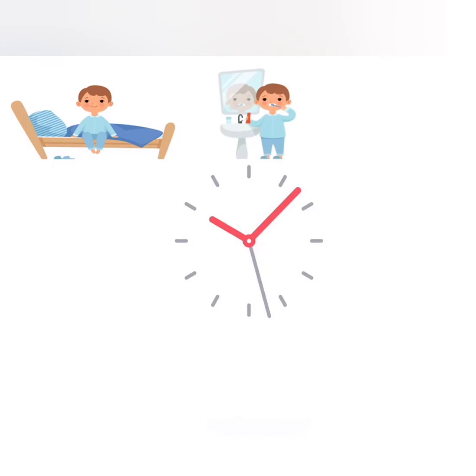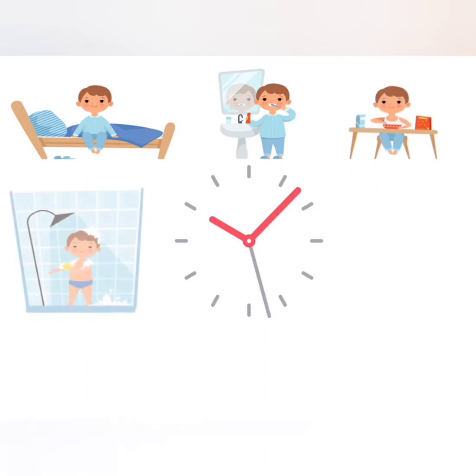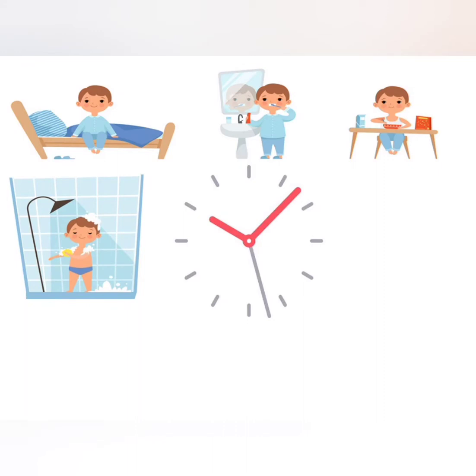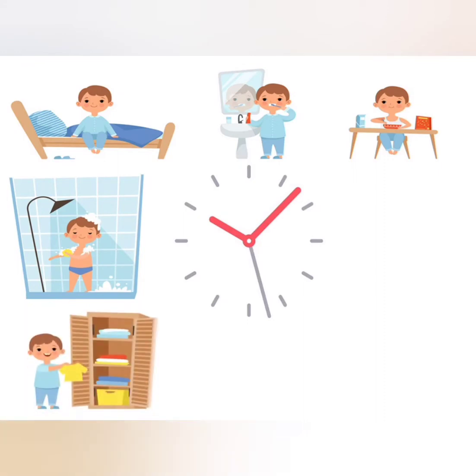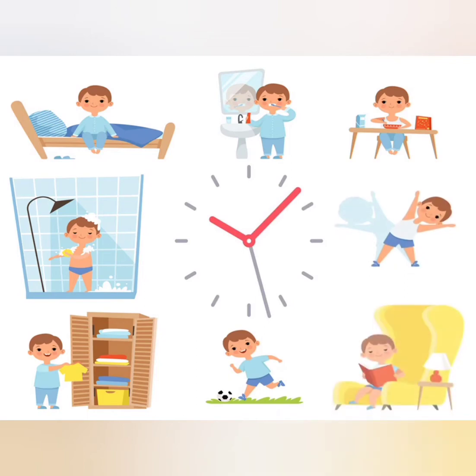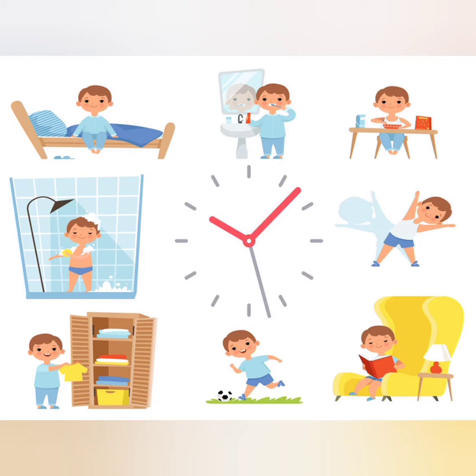Now we know that to keep ourselves healthy, we need to sleep well. We need to brush our teeth so that our teeth are nice and oral health is taken care of. We need to eat well, eat proper food, clean our body, that means have a bath daily, wear fresh clean clothes, play and exercise, and do what is right for us to do. That means as we are small children, you all have to do your studies, mama and papa do their other work.